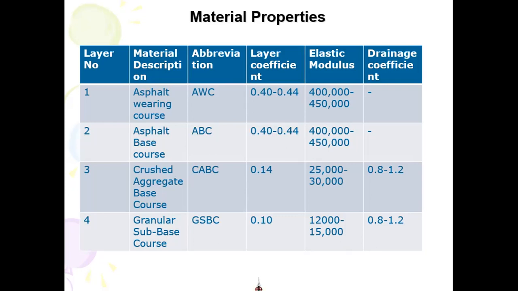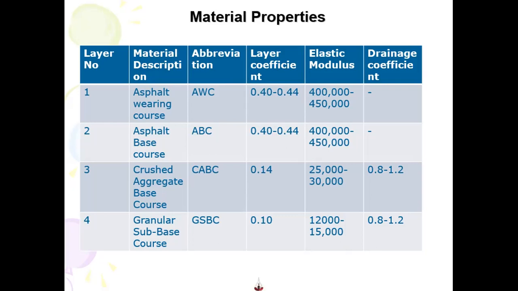If I talk about designing the structural number for the granular subbase layer, for the base layer, we will be using the MR of the subbase layer, that is 15,000. It's like this: asphalt bearing course rests on asphaltic base course.